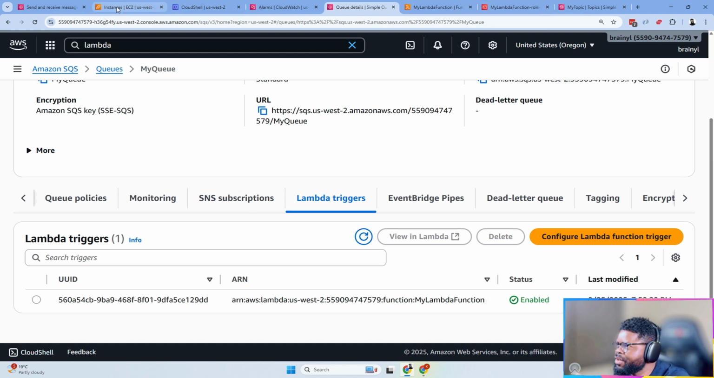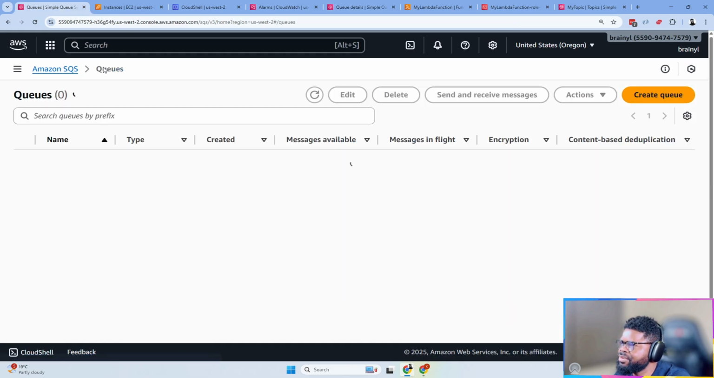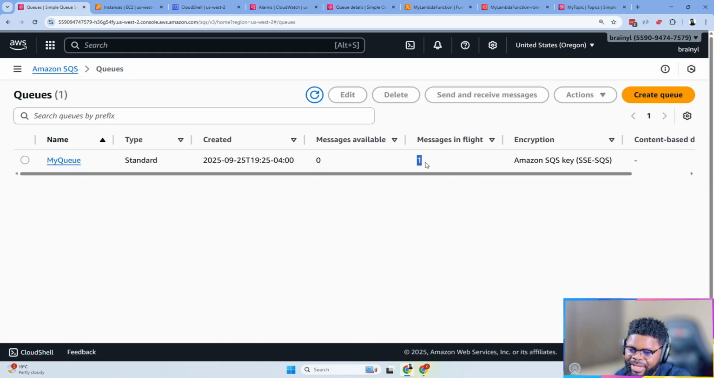Maybe it's faster than we thought, but I need to go back to my SQS and check the queues. Messages in flight. So that means that message is being processed by the Lambda function. I can tell. What do you think is going to happen? Let's give it some time. It's still there. It's now 0. So that means that message was actually processed. So what do you think is going to happen?